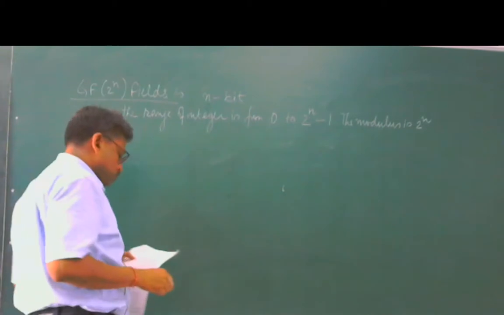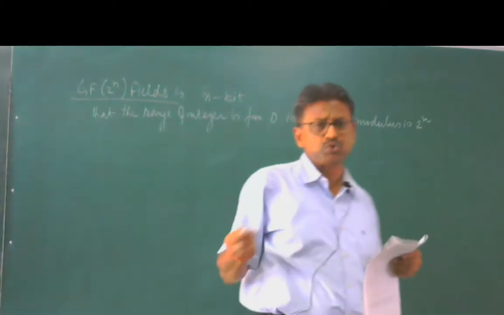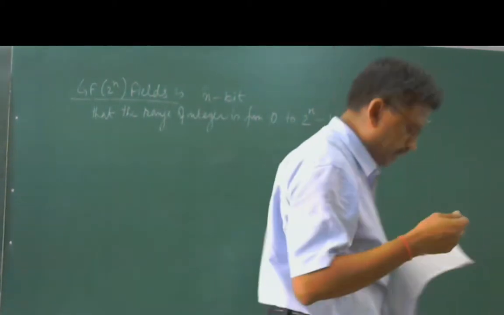So we have two choices now for using a field.